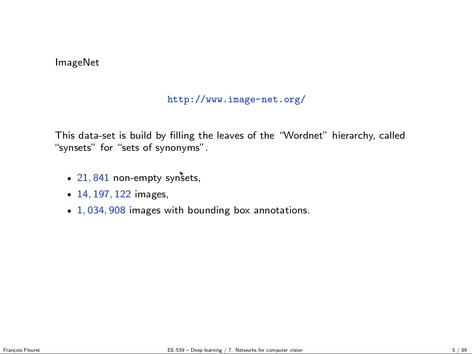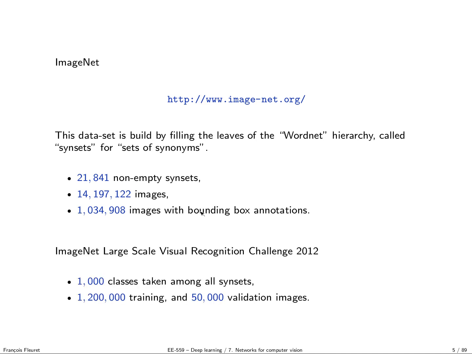And in the full data set at the moment, there are 20,000 classes, 14 million images, and 1 million images have been labeled with bounding box annotations, which means rectangles around objects present in the scene. The standard subset of ImageNet, which is used for computer vision, is the one that was used for a challenge in 2012. And it has 1,000 classes and 1,200,000 training examples and 50,000 validation images. So usually when people say ImageNet in computer vision, this is the set they have in mind.